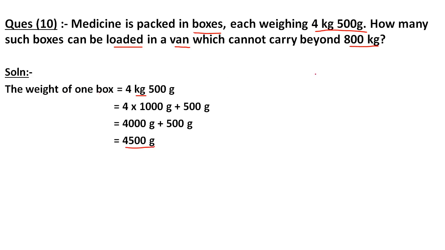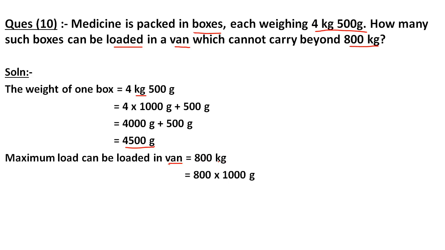Okay, and now the maximum load that can be loaded in a van. How much can the van carry? How much load can you put in the van? 800 kilogram. So I will convert this kilogram in gram also. I multiply with 1000, so 800 into 1000 gram. Multiplying by 1000 is very easy. Sorry for the mistake, there are 2 zeros in 800 and there are 3 zeros in 1000. So I write all these 5 zeros together when you multiply 800 with 1000. So this is actually 8 lakh.